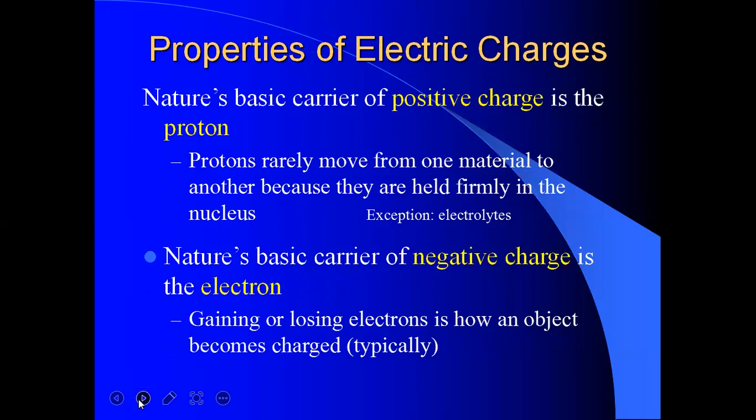Now, nature's basic carrier of positive charge is the proton. Protons rarely move from one material to another because they are held firmly in the nucleus. The position of the proton is in the nucleus. This is why only electrons can transfer from one object to another. And nature's basic carrier of negative charge is the electron. That means gaining or losing electrons is how an object typically becomes charged.